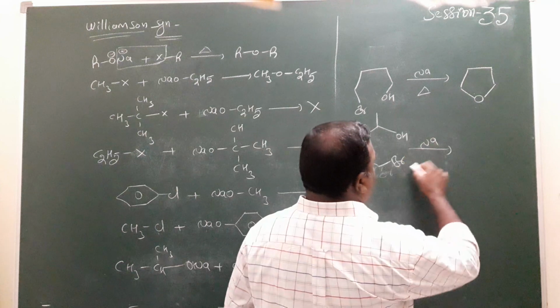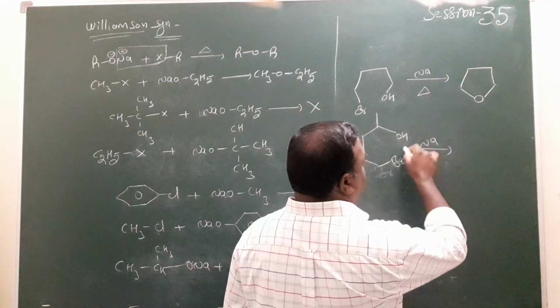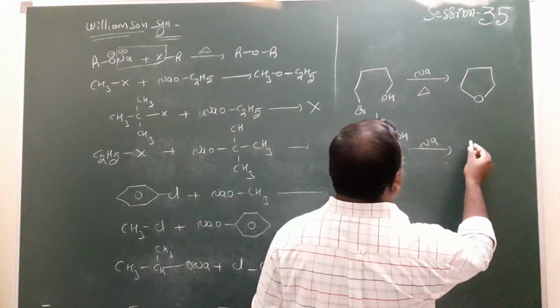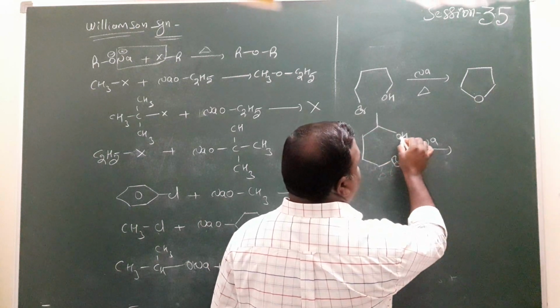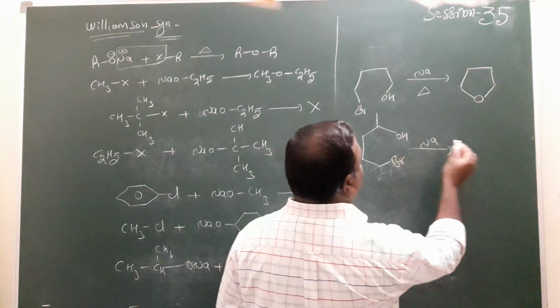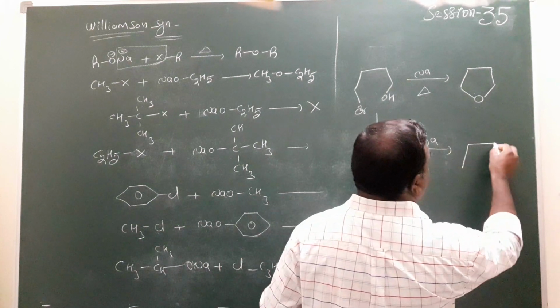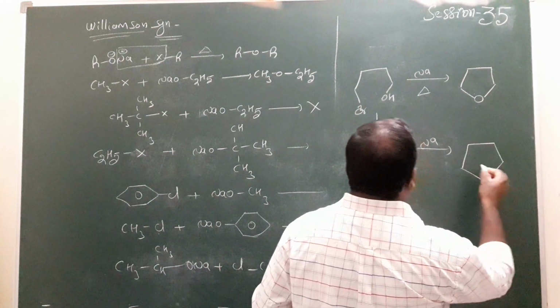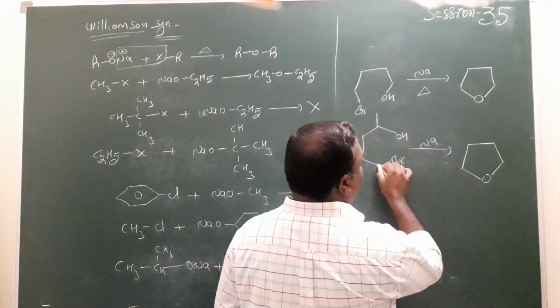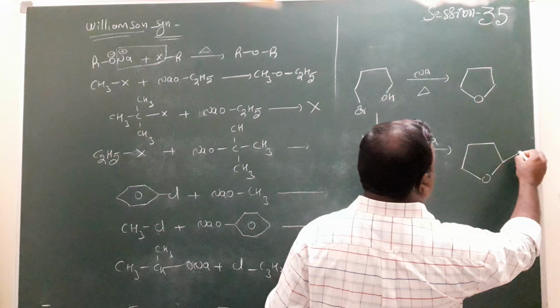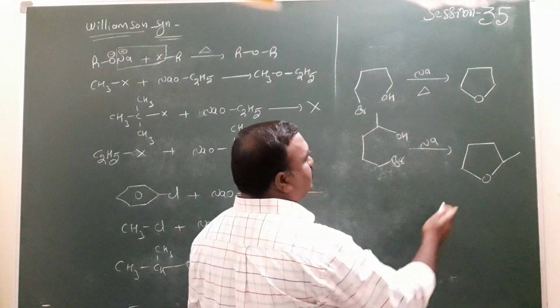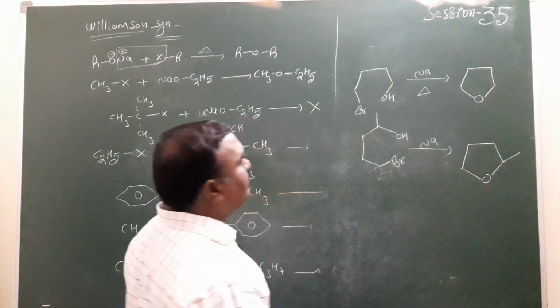So by the removal of NaBr, 1, 2, 3, 4, this one is the fifth. Number of carbons 1, 2, 3, 4, and this has a methyl group. This is the way to write that product.